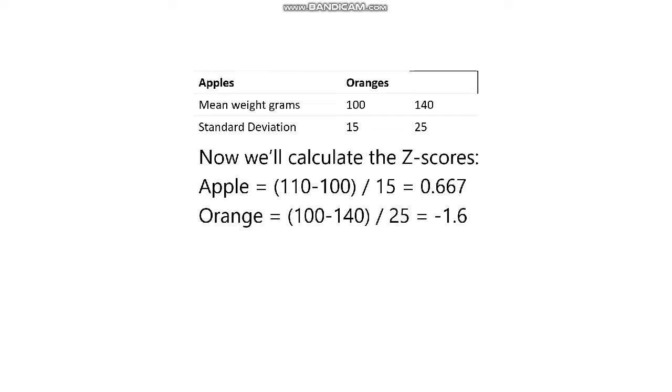Now we'll calculate the z-score. For the apple, 110 minus 100 over 15 equals 0.667. And for the orange, 100 minus 140 over 25 equals negative 1.6.